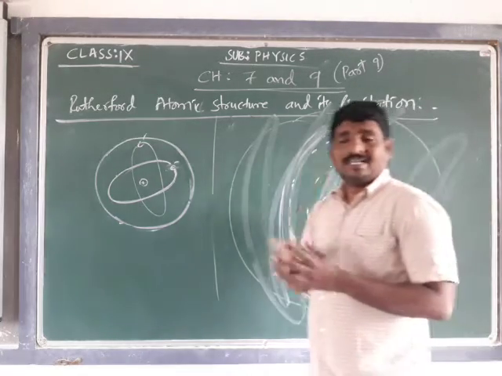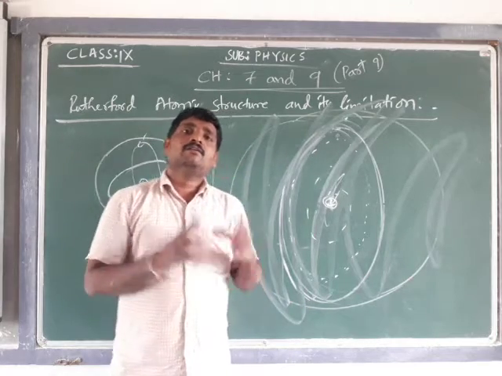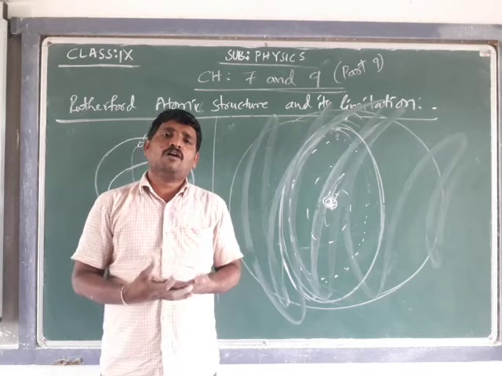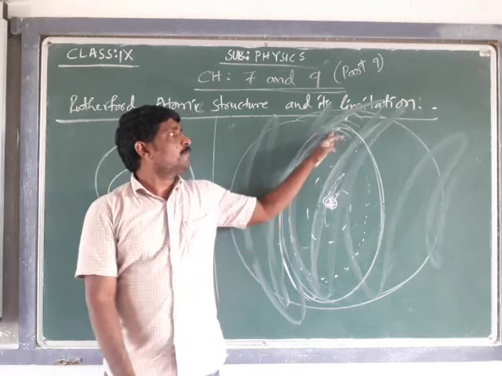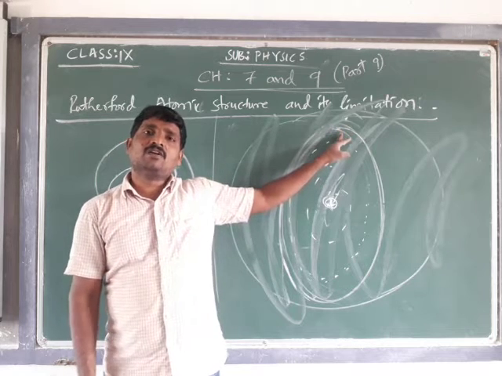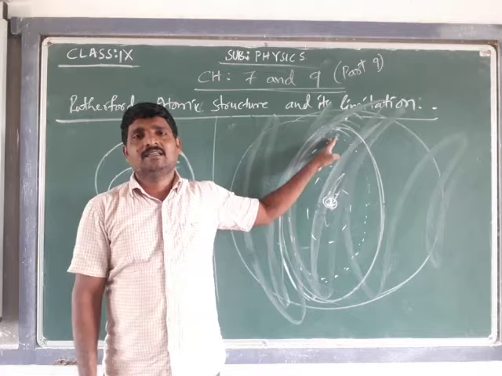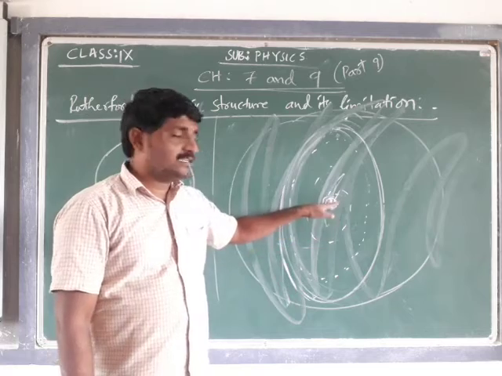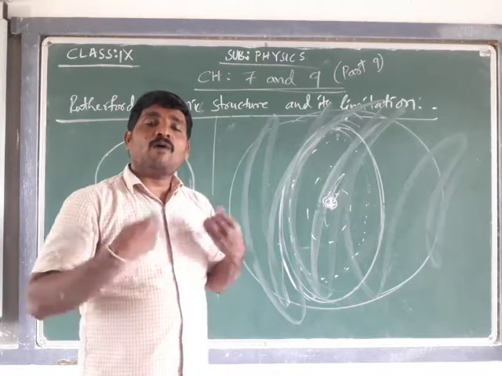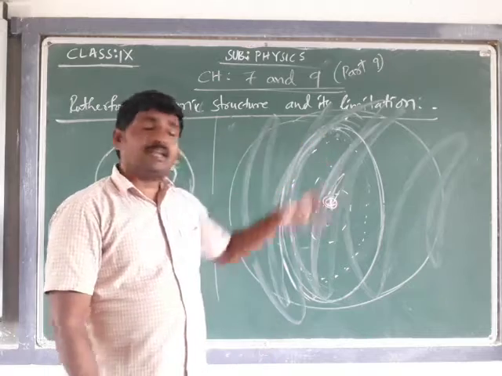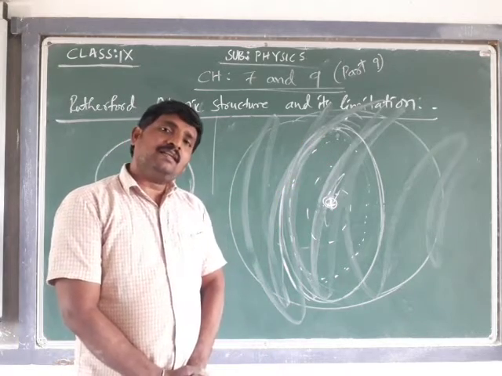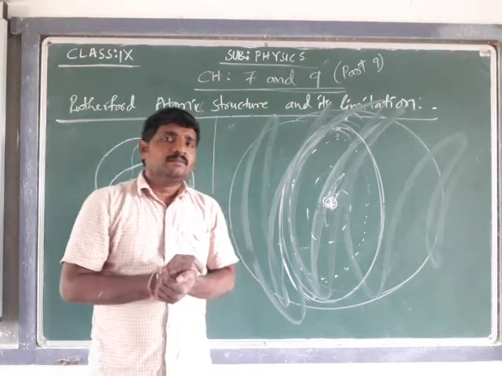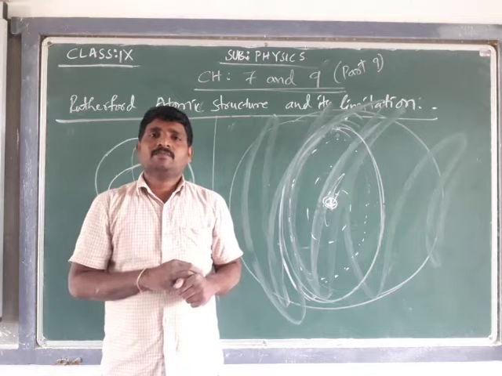That was an explanation limitation we can consider, and to give that explanation, Niels Bohr proposed his model of atomic structure, to properly explain why the electron is not radiating the energy and not reaching the nucleus, and why that non-radiation makes the atom stable to exist in that state. That is what is to be learned in the Niels Bohr atomic structure.